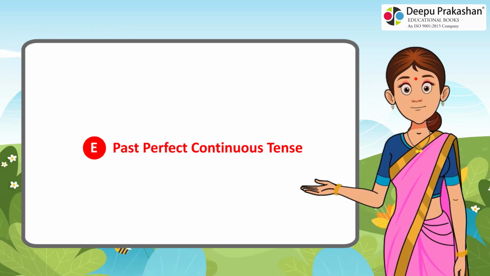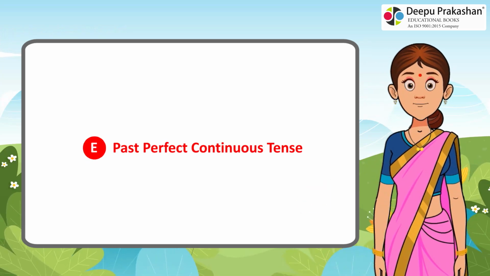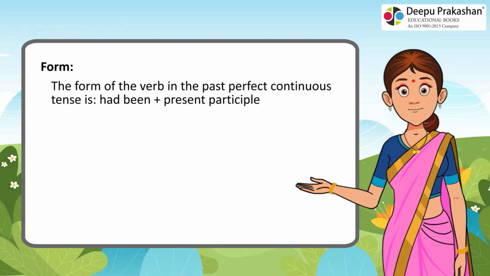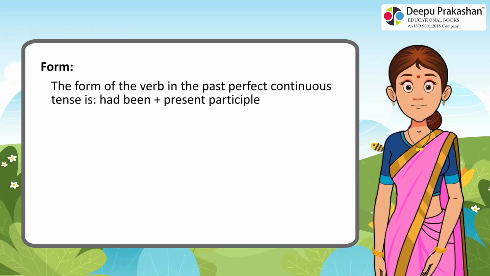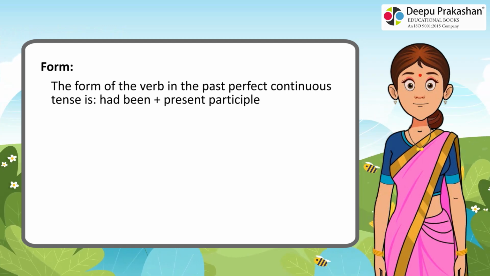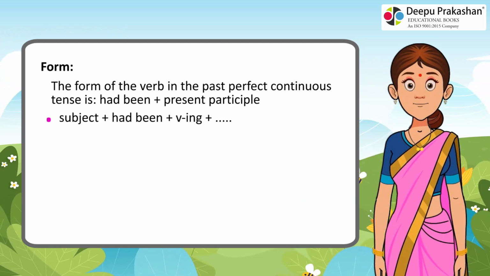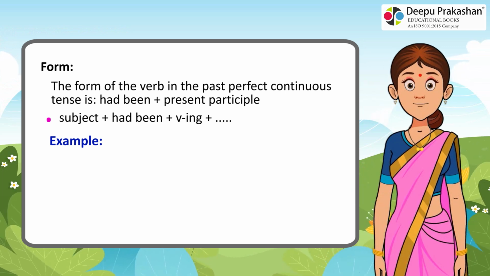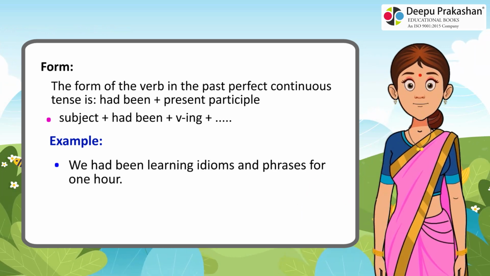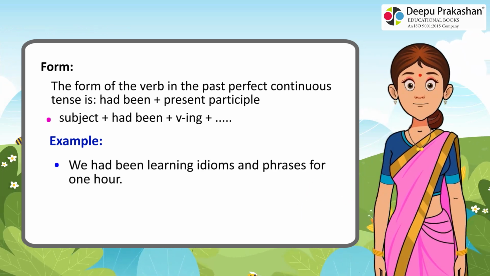E. Past perfect continuous tense. Form. The form of the verb in the past perfect continuous tense is had been plus present participle. Subject plus had been plus verb plus ing. Example: we had been learning idioms and phrases for 1 hour.